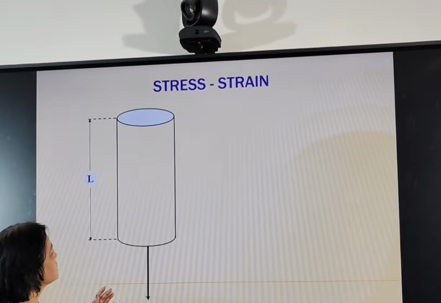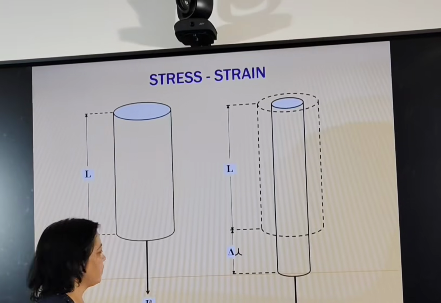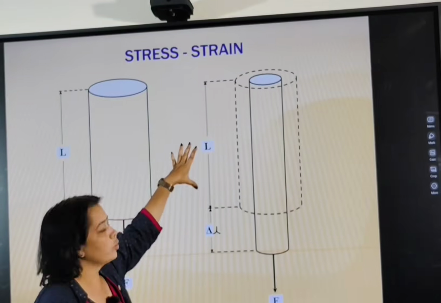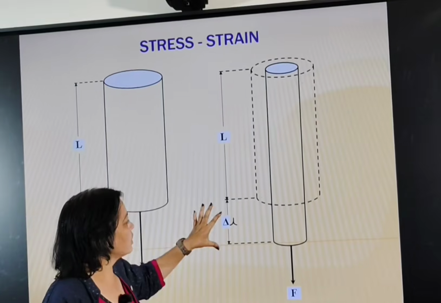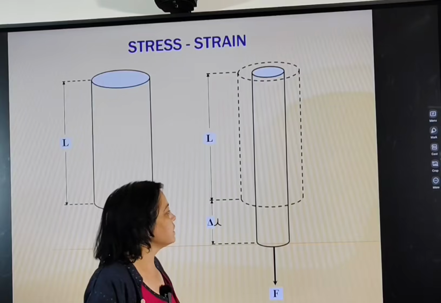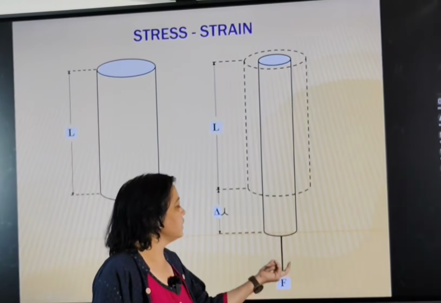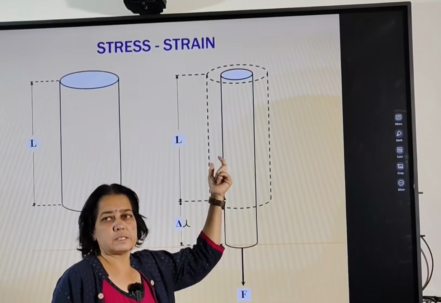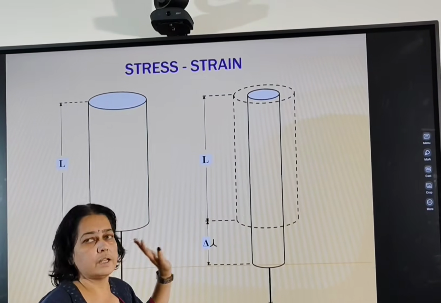Let's see the definition of stress. Also, you can see that after applying force, the body, the wire or rod, gets elongated. Here is the original length, denoted by capital L, and here is the extension in length, or change in length, denoted by delta L. Again look at this figure and see the difference. If the length of the body increases, you can see that its diameter also changes, meaning there is a change in dimensions, whether in diameter or in length.